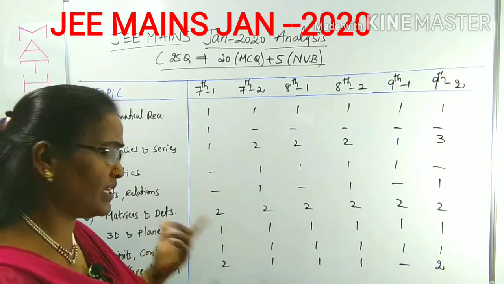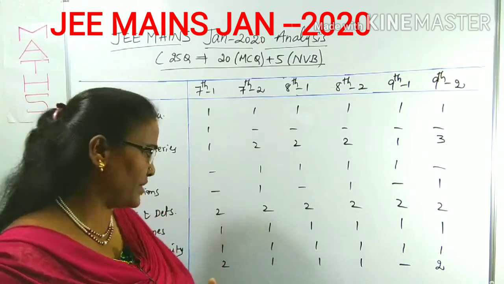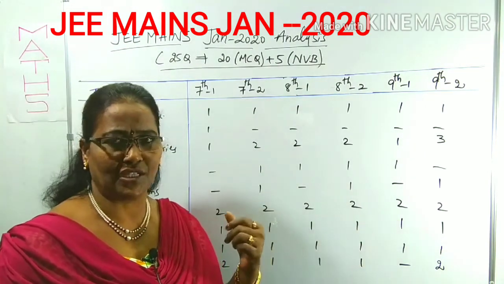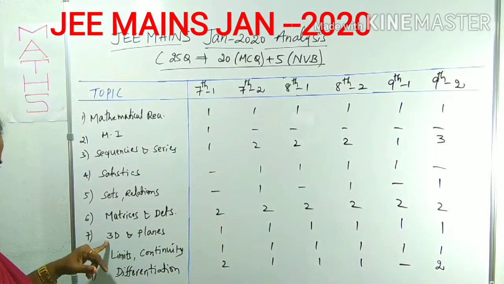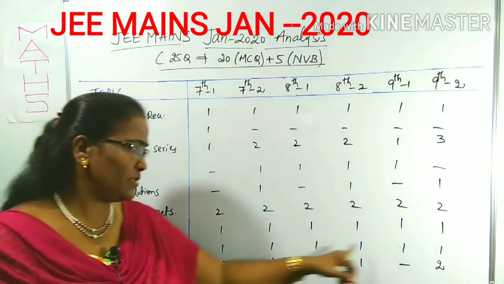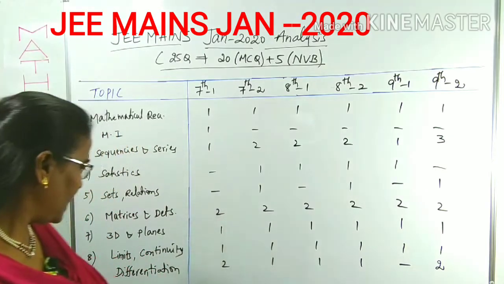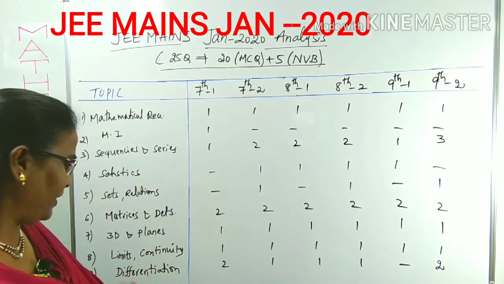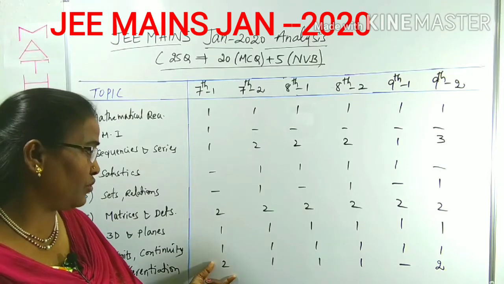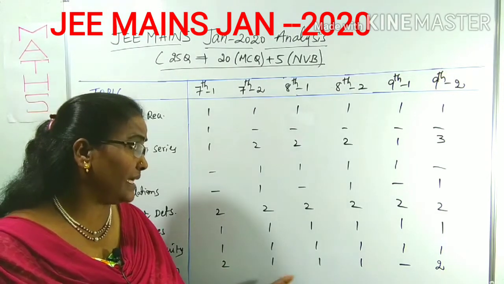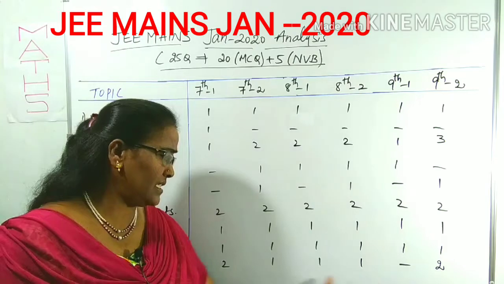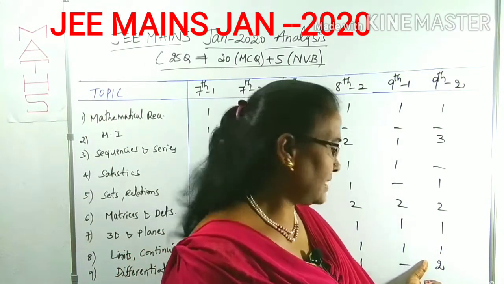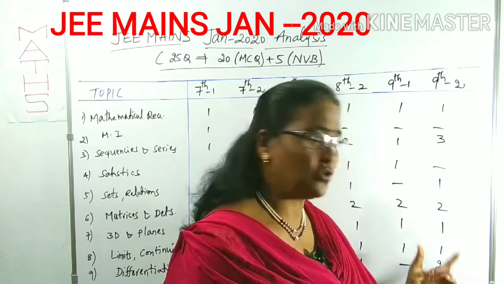Matrices and determinants is one of the major topics. It's very important. From matrices and determinants, in each shift compulsory 2 questions. Similarly 3D and planes is important: each shift only one question. In limits and continuity, each shift one question. In differentiation, in the 7th first shift 2 questions, 7th second shift one, 8th first one, 8th second one each, and in the 9th first shift and 9th second shift there are 2 questions.